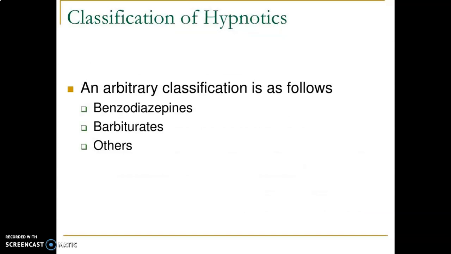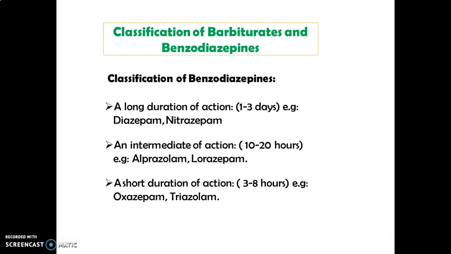Mainly, sedatives and hypnotics are classified into three classes: benzodiazepines, barbiturates, and miscellaneous compounds. First of all, classification of benzodiazepines based on their duration of action. There are three major classes. First, long duration of action benzodiazepines, having duration of action 1 to 3 days. Examples are diazepam and naltrexone.